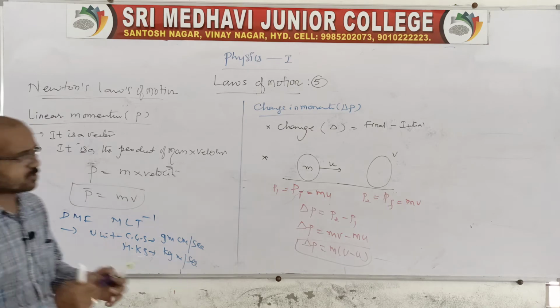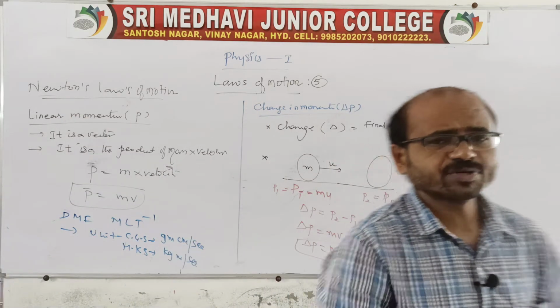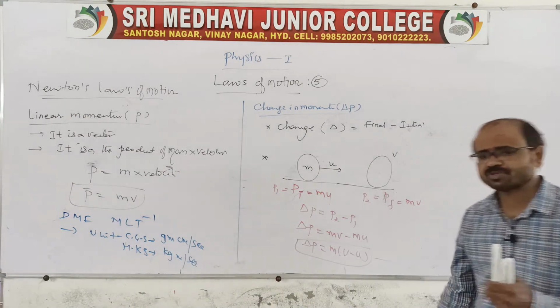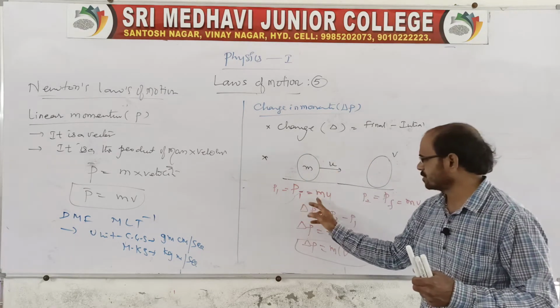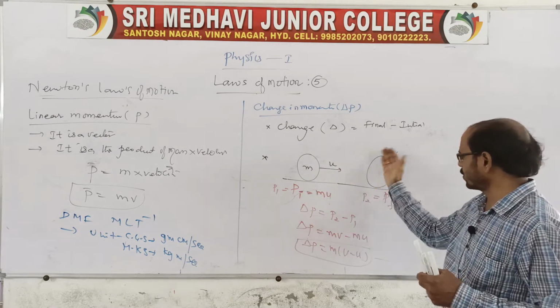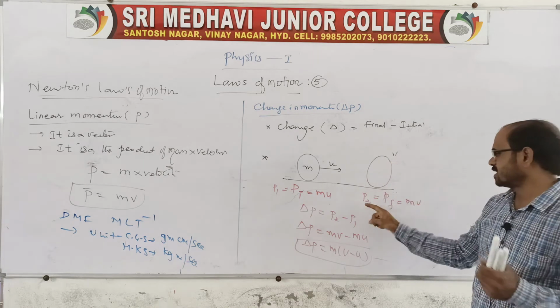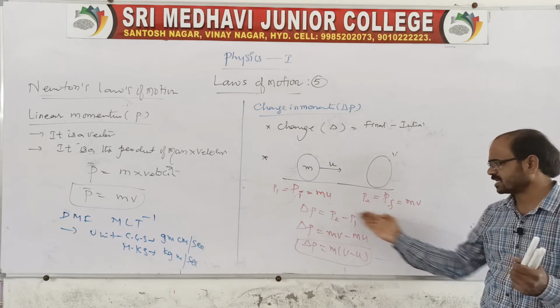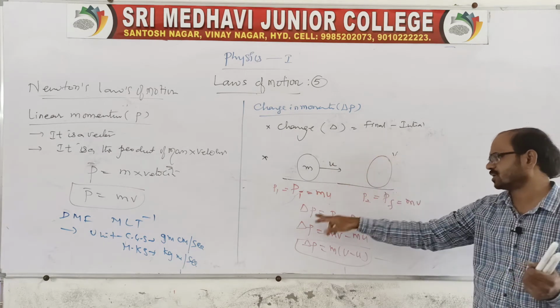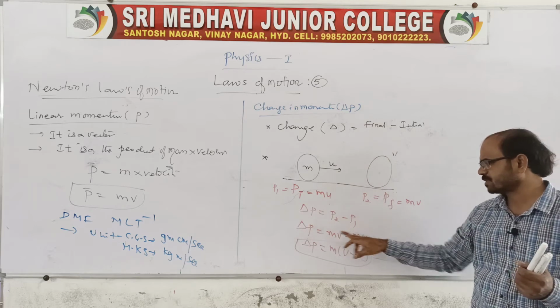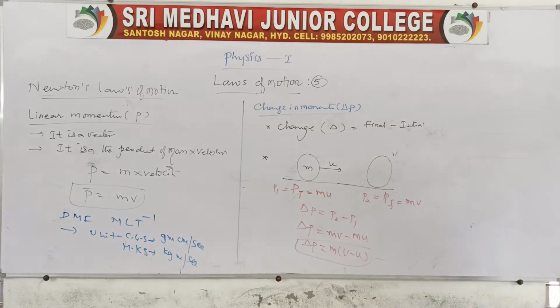This is the change in momentum in case of a body initially moving with velocity u. For this the initial momentum is mu, and after a time the body attains a final velocity v, then the final momentum will be mv. The change will be final minus initial, so delta P is P2 minus P1, that is mv minus mu. This is the change in momentum.